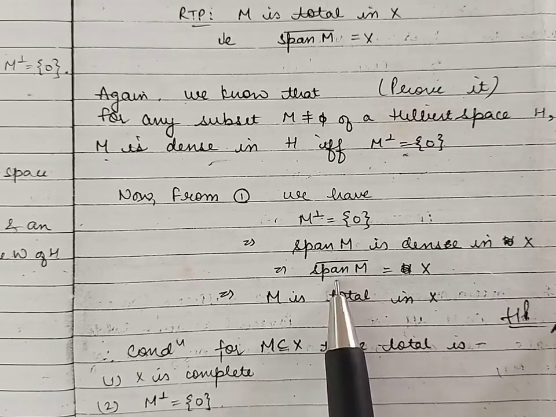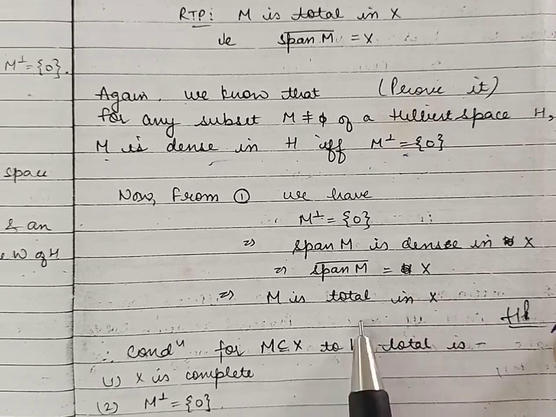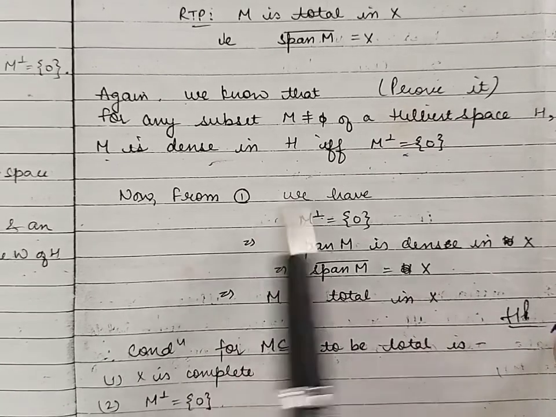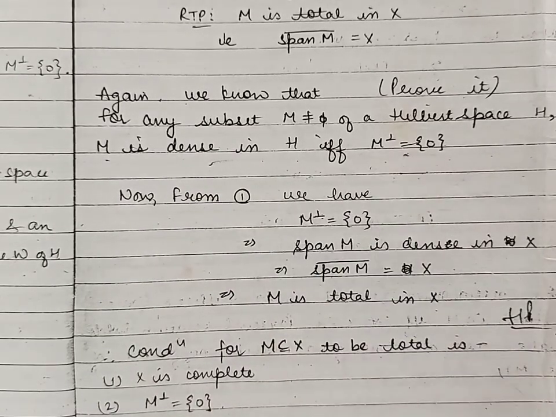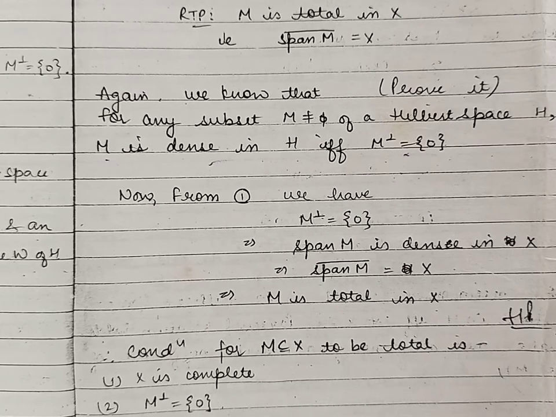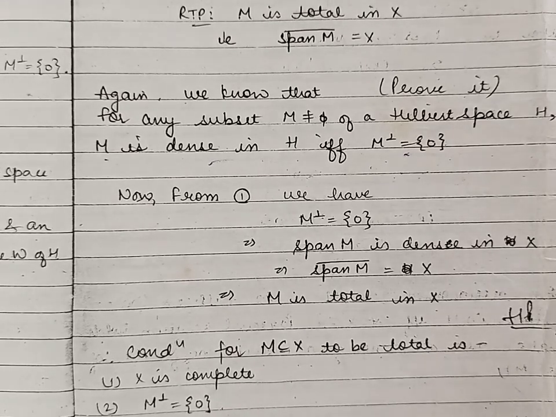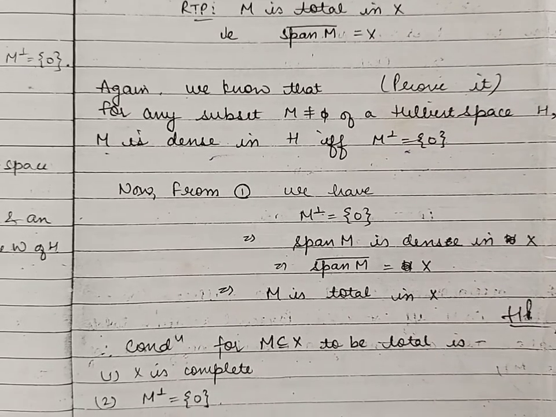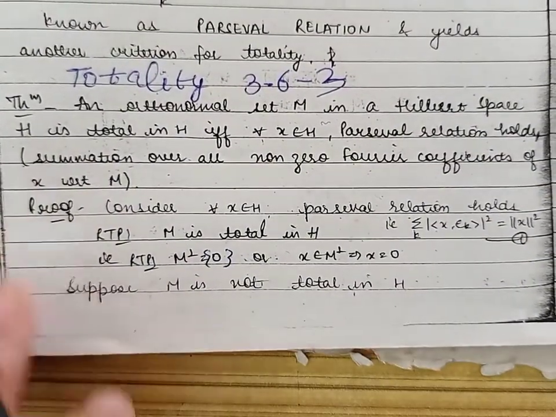It means span M closure is equal to X. So this proves that M is total in X. So in the second part, you will have to prove dense subset lemma. So this completes the condition of totality for a non-empty subset M in inner product space X. Now there is another criteria for totality, which is given by the Parseval's identity.